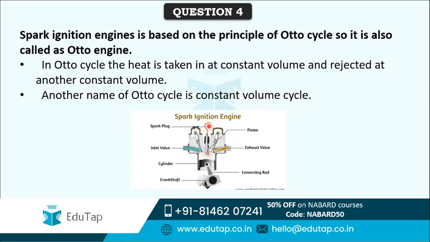So what is the Otto cycle? The Otto cycle is a cycle in which heat is taken at a constant volume and then rejected at another constant volume. That's why the Otto cycle is also known as the constant volume cycle. And here we have the picture of the spark ignition engine, showing how it works, but that is not of our use, it won't be asked in the exam. You only need to remember that the spark ignition engine is also known as the Otto engine because it is based on the principle of the Otto cycle.